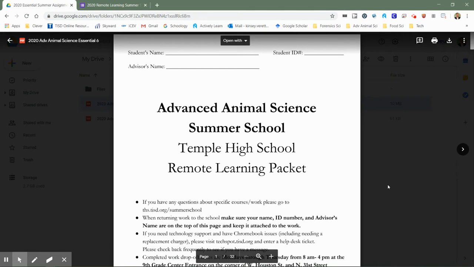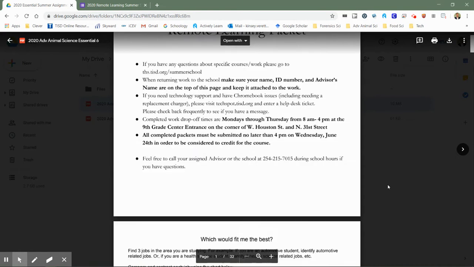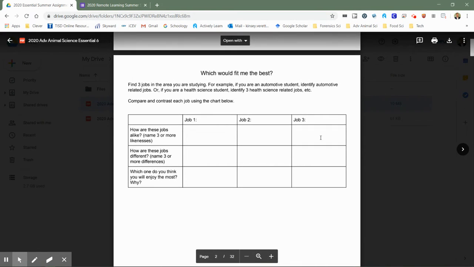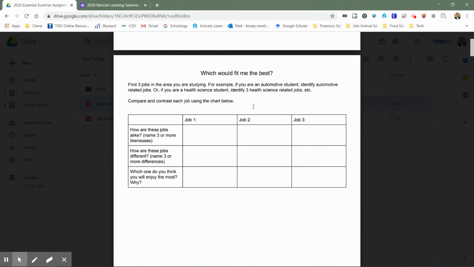All right, so this is the Animal Science Summer School assignments. Your first assignment is just exploring different types of careers within the animal science field. Find 3 jobs within the field of animal science, list those jobs here, talk about 3 similarities or likenesses of these jobs that makes them similar. Talk about 3 differences as well.